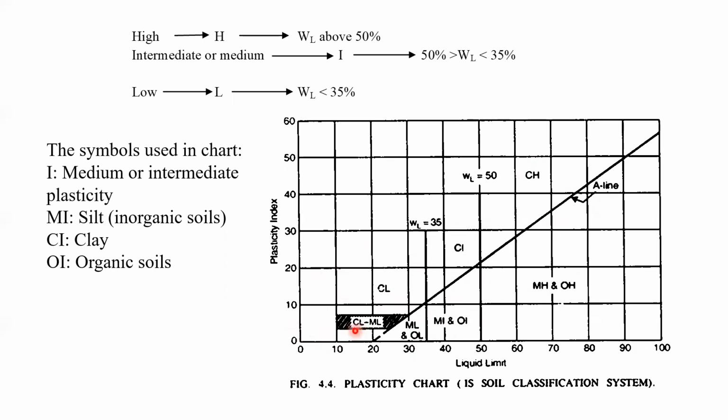Similarly, here the 4 and 7 will be there. If your soil comes under this category, it is called the dual category CL-ML. So this is all about the fine grain soil classification of the Indian Standard Soil Classification System. This chart we can use in the case of the Indian soil classification system for the fine grain soil. Okay, thank you.